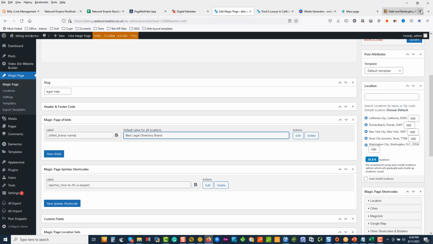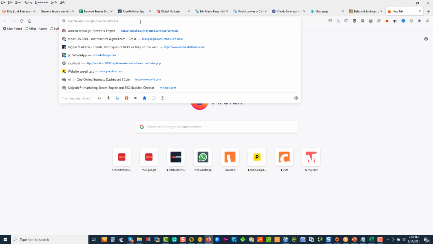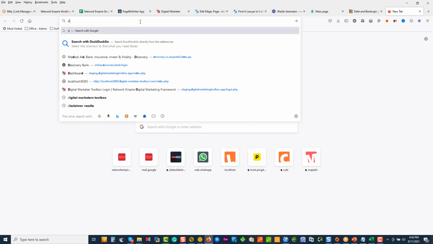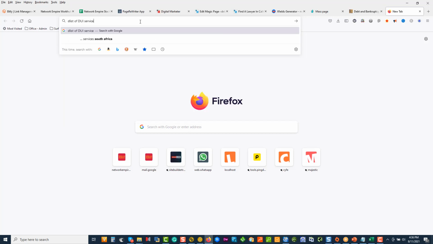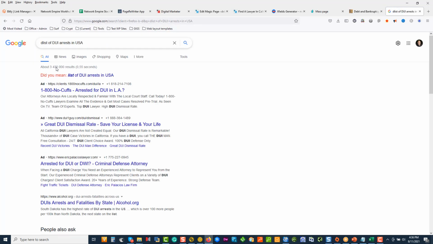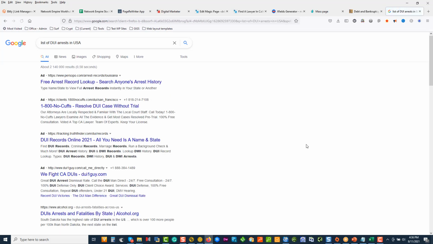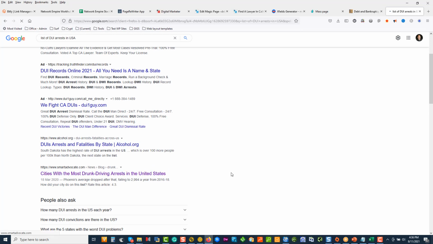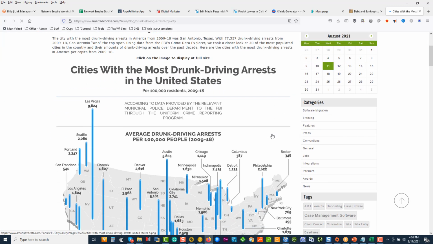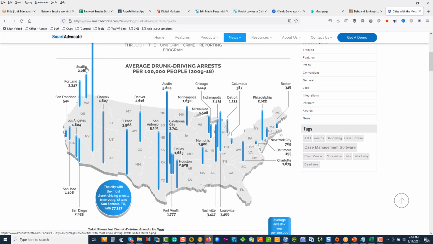How do I find the targets? So what we'll do here is we're just going to come in here and say list of DUI services, list of DUI arrests in USA or whatever country you're looking at. And do we see anything? No. Okay, there we go. Cities with the most drunk driving arrests in the United States. So over here we can start seeing immediately Las Vegas, Seattle, Portland, San Francisco, Phoenix, Denver.